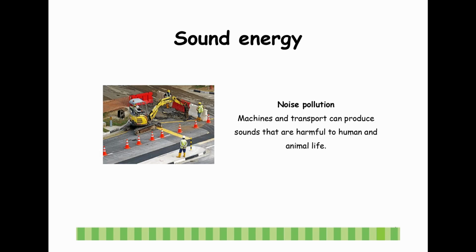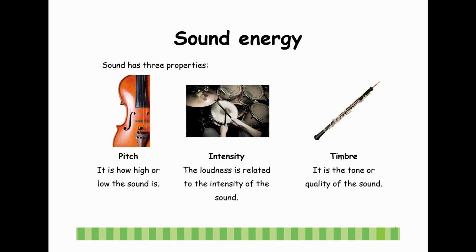Noise pollution. Machines and transport can produce sound that is harmful to human and animal life. Sound has 3 properties. Pitch, it is how high or low the sound is. Intensity, the loudness is related to the intensity of the sound. Timbre, it is the tone or quality of the sound.